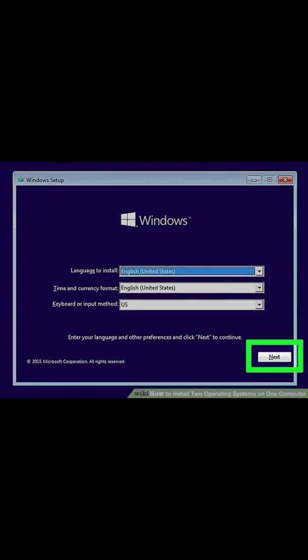Part 1, create a bootable drive. Step 1 is to install Windows. If you haven't already done so, you should install Windows before installing any other operating systems. Other operating systems such as Linux are designed so they can work alongside Windows. If you have not installed any operating system on your PC, make sure you install Windows first. The exception is if you are trying to dual boot Windows alongside Mac OS on a Mac. Macs are built a little differently than most standard PCs and generally come with Mac OS already installed.